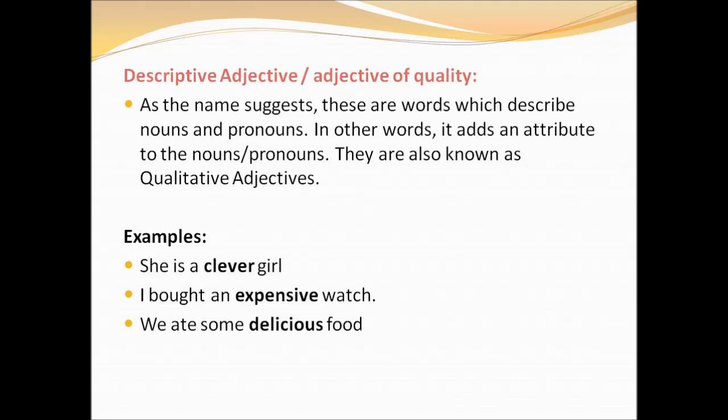For example, she is a clever girl. So here the adjective is clever and it describes the nature or character of a person. So it is said to be a descriptive adjective. Second one is I bought an expensive watch. Expensive is a descriptive adjective. And third one is we ate some delicious food. Here delicious is a descriptive adjective.